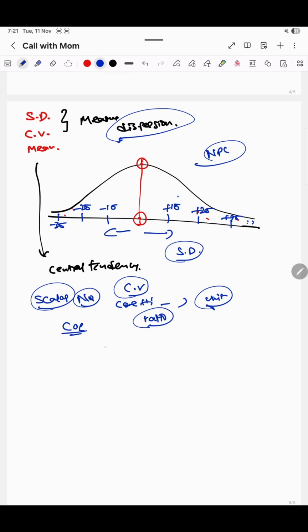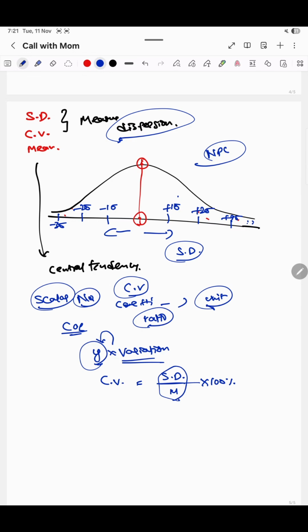Now let's come back to the coefficient of variance. Coefficient of variance means how much variation is happening, how many times the variation is happening. This is variation and its coefficient is what? Coefficient of variance, something like that you can remember. So two things are involved here. Coefficient of variance means how much it's varying from the mean. Variation is measured by standard deviation. So standard deviation divided by mean, it will measure it in percentages, okay? Standard deviation to the mean is what coefficient of variation says.